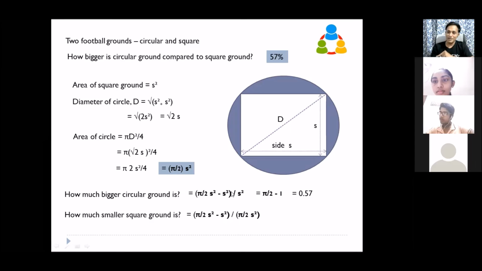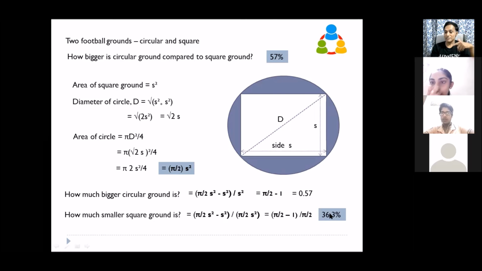Pi by 2 s square minus s square, the absolute difference is the same. But here this is compared to the circular ground. How much smaller the square ground is compared to the circular ground. So the base will be the circular ground area. So again s square will go, and this will become pi by 2 minus 1 by pi by 2.